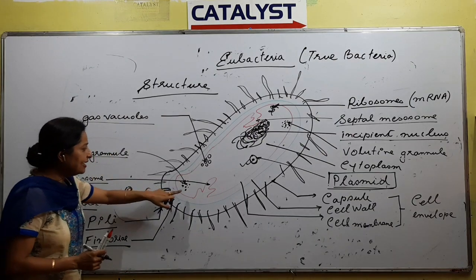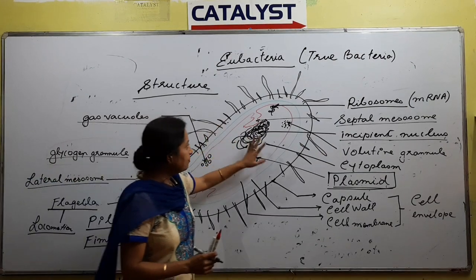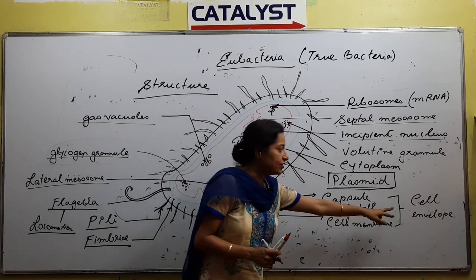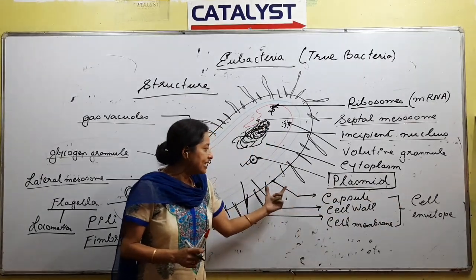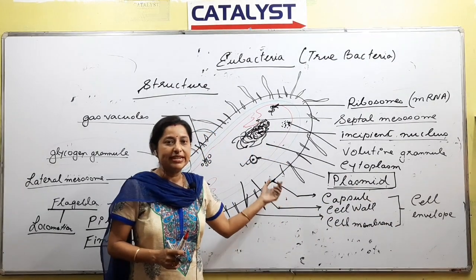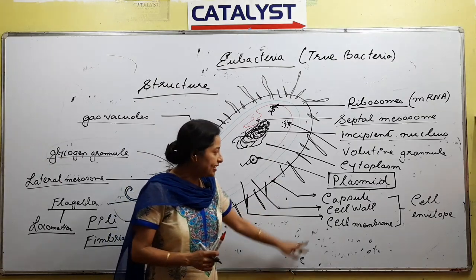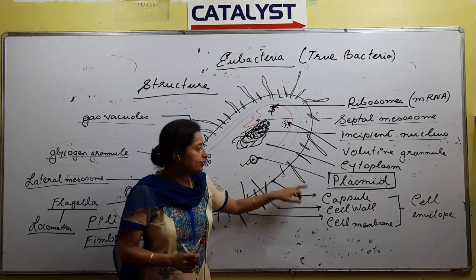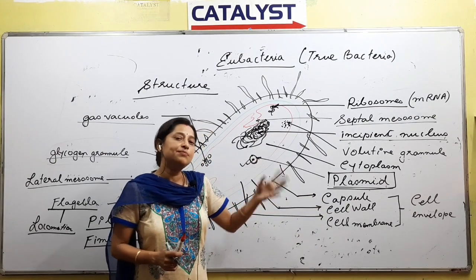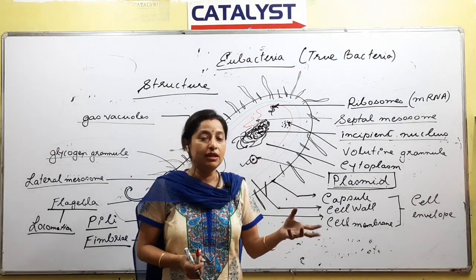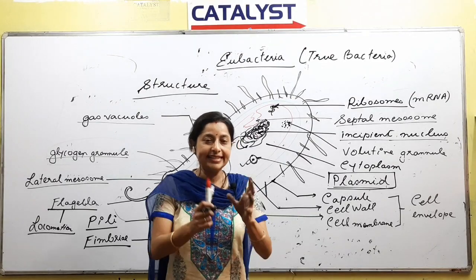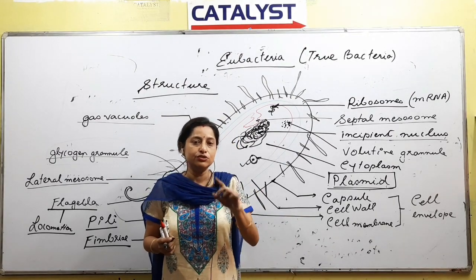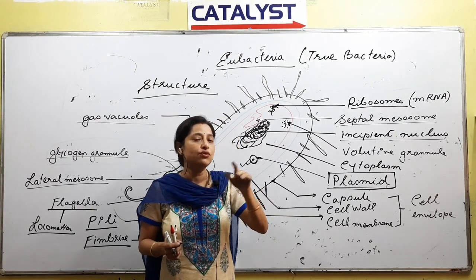Next, almost complete, we have the cell envelope. The cell envelope of bacteria is made up of 3 layers. What are the 3 layers? The outermost layer that is called as capsule. Inner to the capsule you have the cell wall. Aru sobotse bhitor thaka layer to ami ki buli kau? In case of a eukaryotic cell, eta cell ase sobore bhitor layer to juntu layer e cytoplasm to bound kori rakhise. Hey layer to ami ki buli kau?